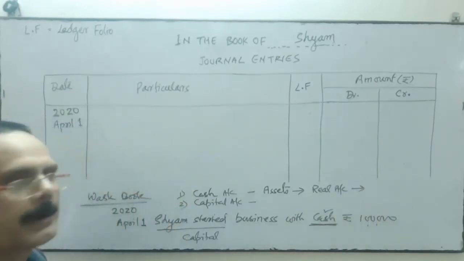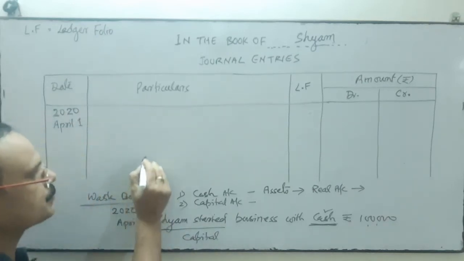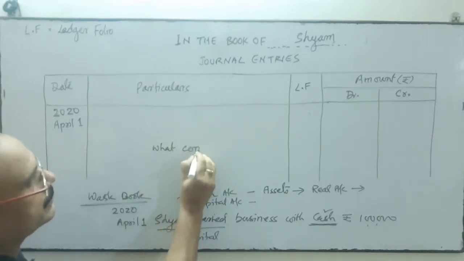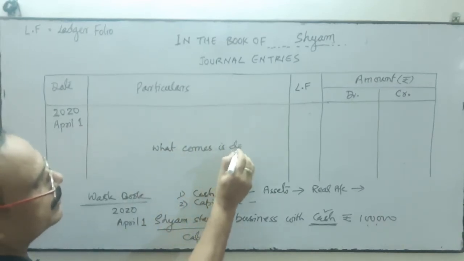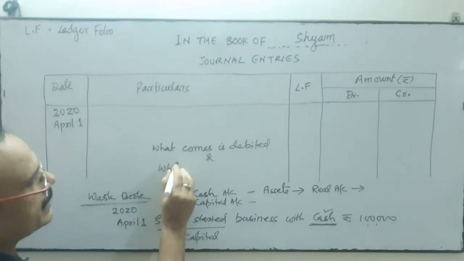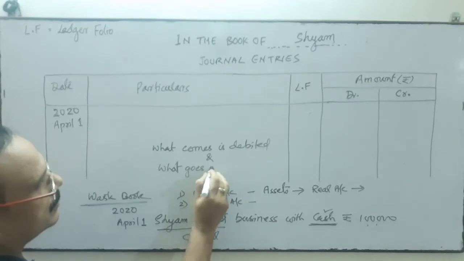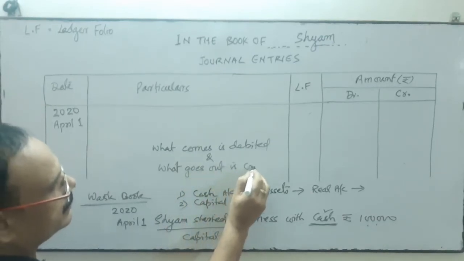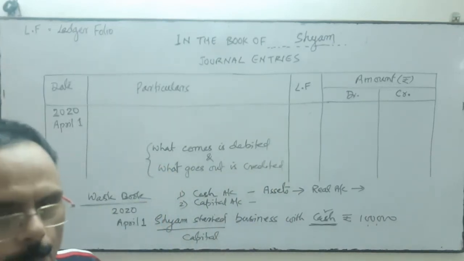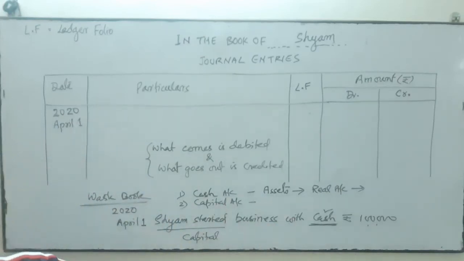And we know the rules of real account. Debit what comes in, credit what goes out. Do you know the rules of real account? If an asset comes into the business, then debit. If an asset goes out from the business, then credit.